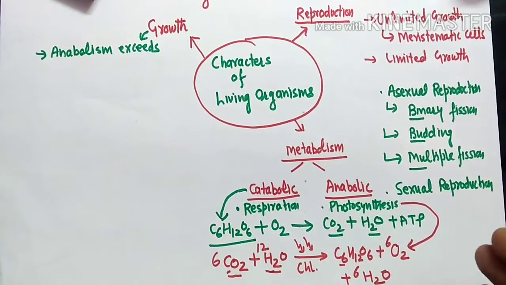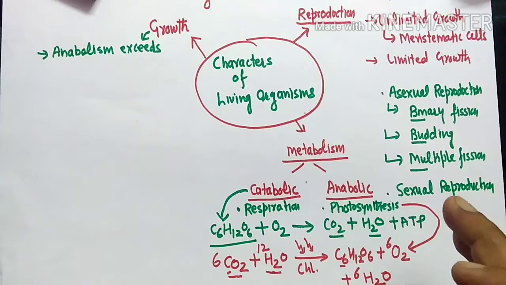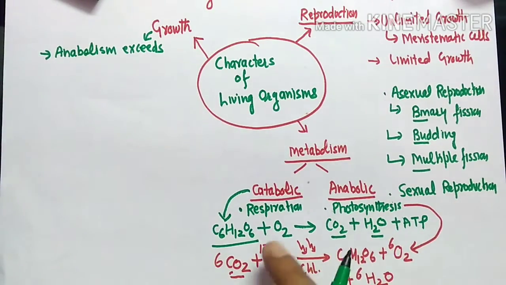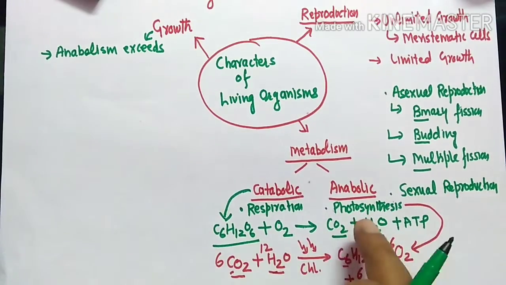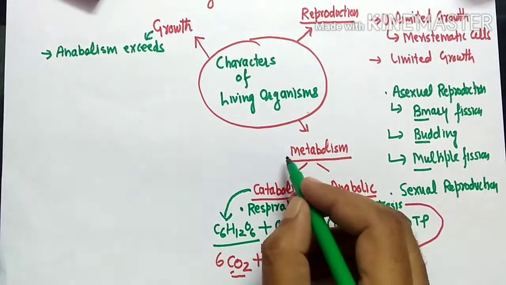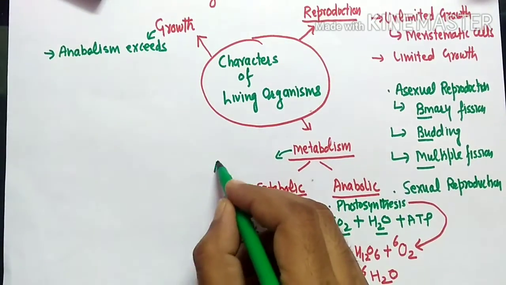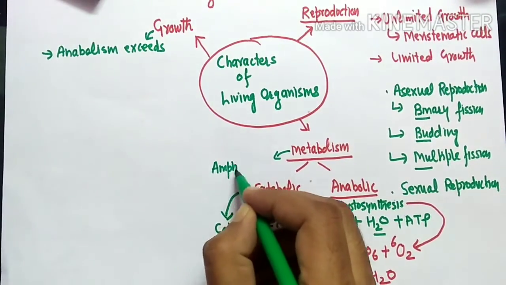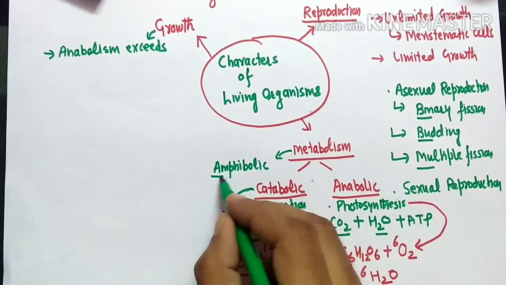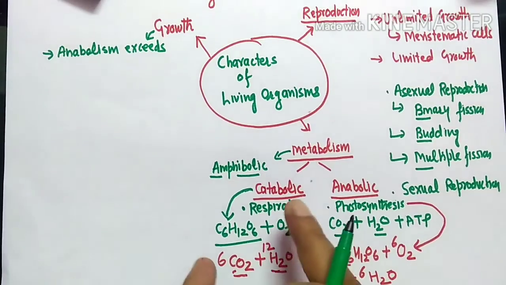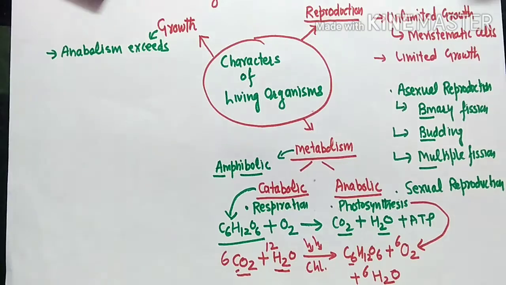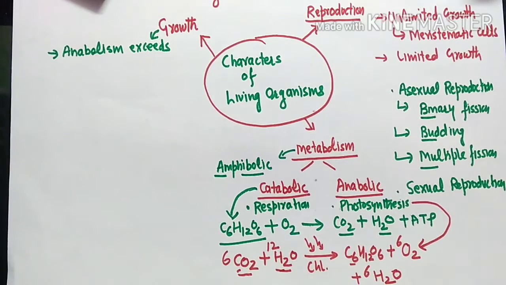In the coming chapters, we will talk about the third type of metabolic activity, known as amphibolic activities, where both anabolism and catabolism take place together. Right now we are not discussing that third type of metabolism. When we take the respiration chapter, we will talk about these amphibolic activities.